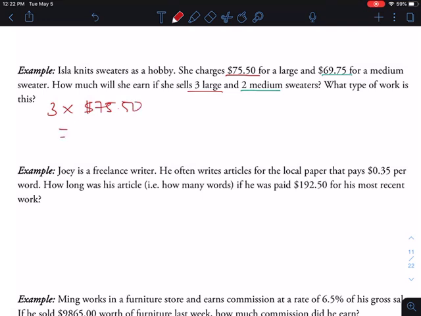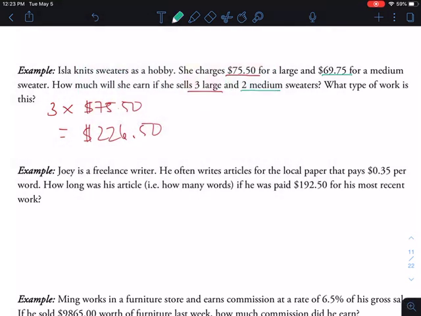So I'm just going to plug that into my calculator, and that gives me $226.50. Okay, reminder to round properly. Okay, I do need that 0 there. In your calculator, it's just going to show up as 226.5, but remember, we do need to add that 0 because we're talking about money. Okay, lots of mistakes on that in the last couple classes I've taught, not just our class, but all the classes I teach that have money in them. So just want to remind you about that.